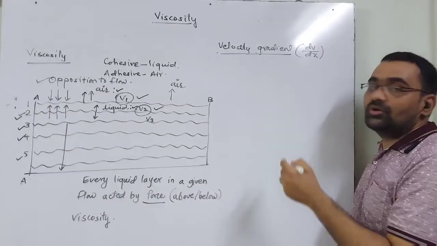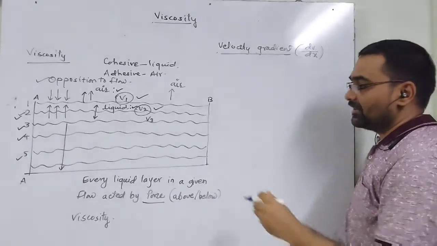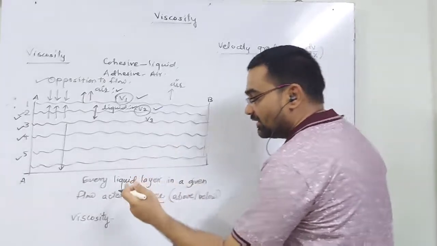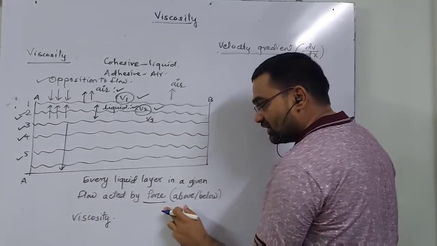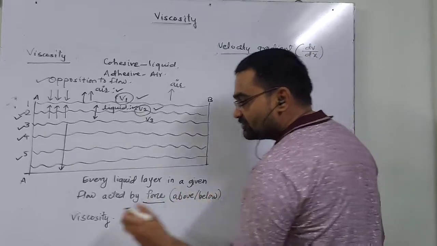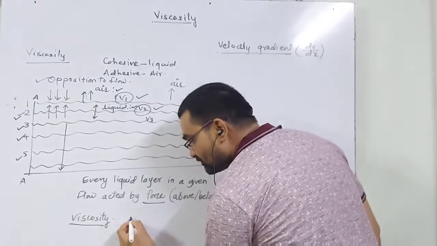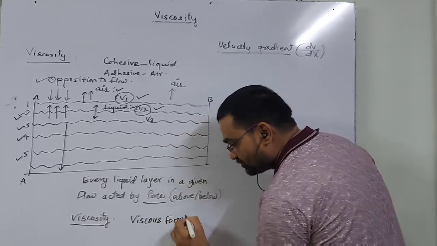Now we'll learn a new part, velocity gradient, which completely depends upon viscosity. We learned that every liquid layer in a given flow is acted upon by force above and below it. This property is called viscosity, and the corresponding force is called viscous force.